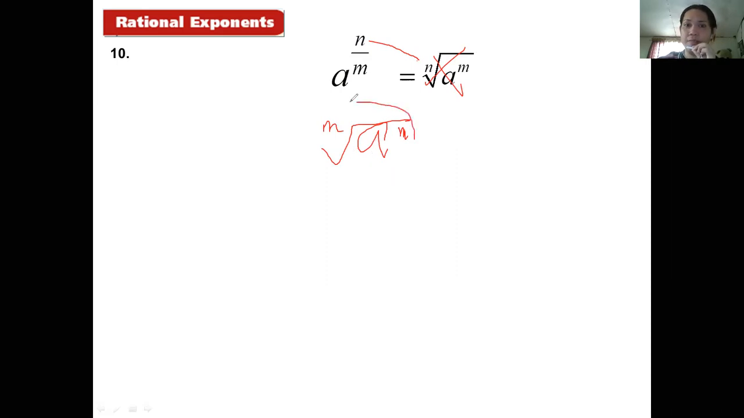That could be, this must be written as the mth root of a to the power of n, where your index m is in your denominator, and then the numerator will be the exponent of your expression. So I want you to remember that one.